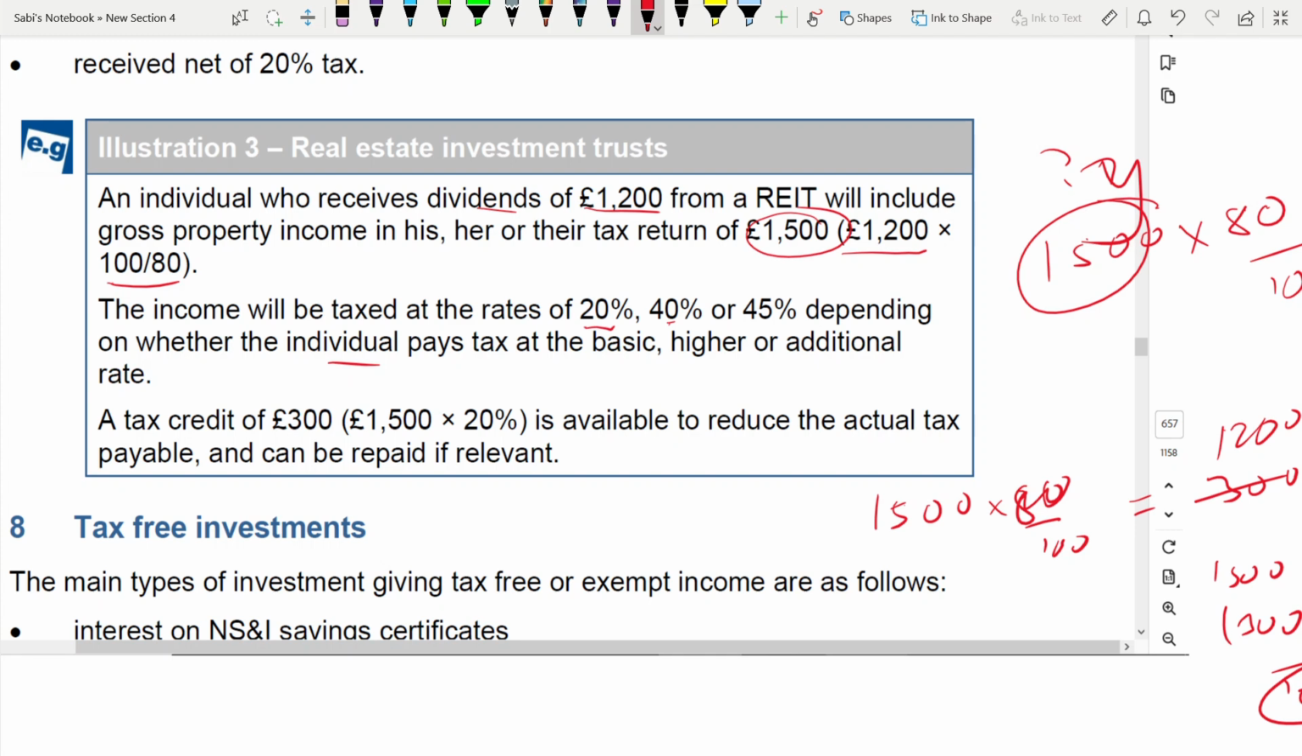So what is the tax? The tax is 300. So he's going to get a tax credit of 300, and it can be repaid if relevant. This can be repaid back if it's relevant. This is how it is done. Now let us go to our next part.